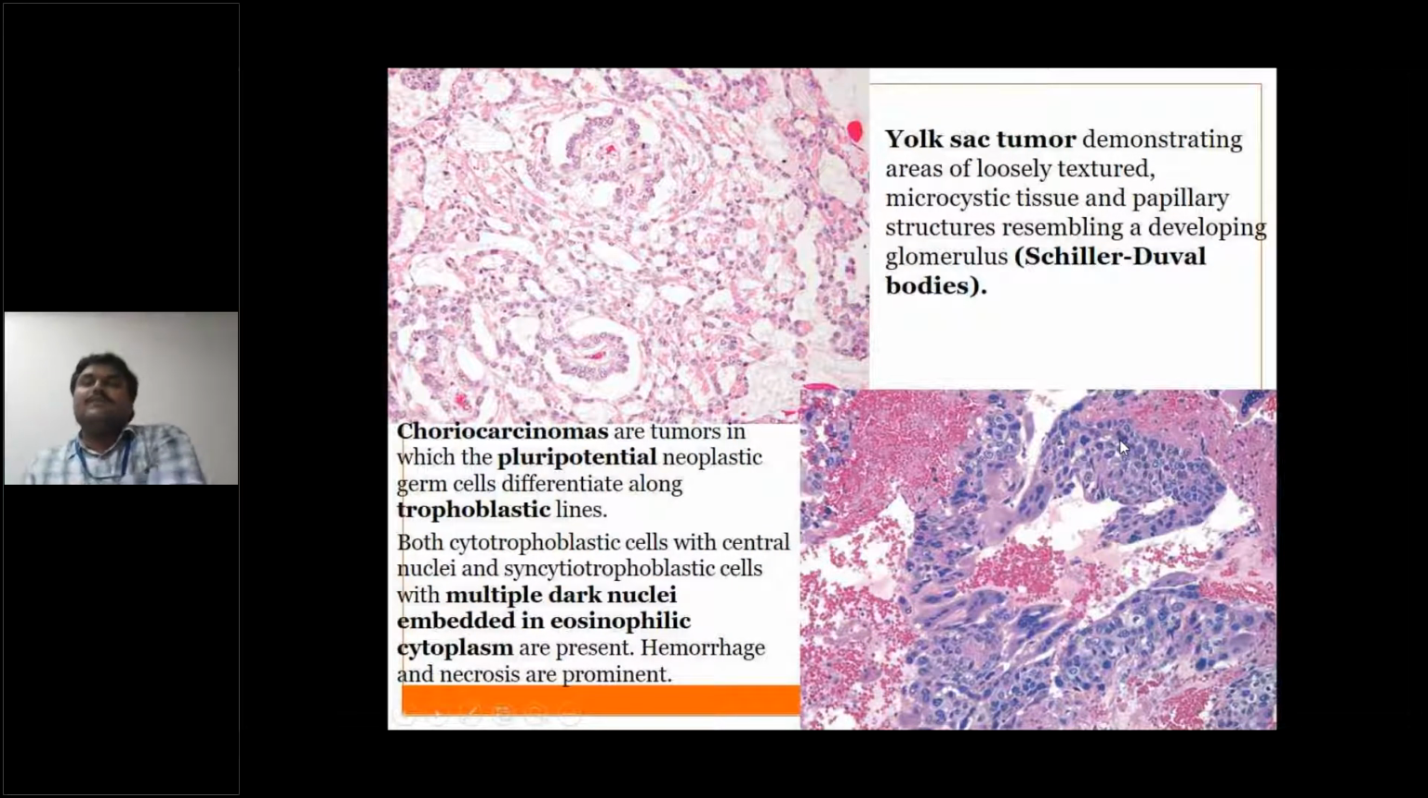Okay, so this is the difference between cyto and syncytial. Syncytial is multinucleated, cyto is single nucleated. Okay, so this again is derived from the pluripotential neoplastic germ cells, which differentiate towards the trophoblastic lineage.